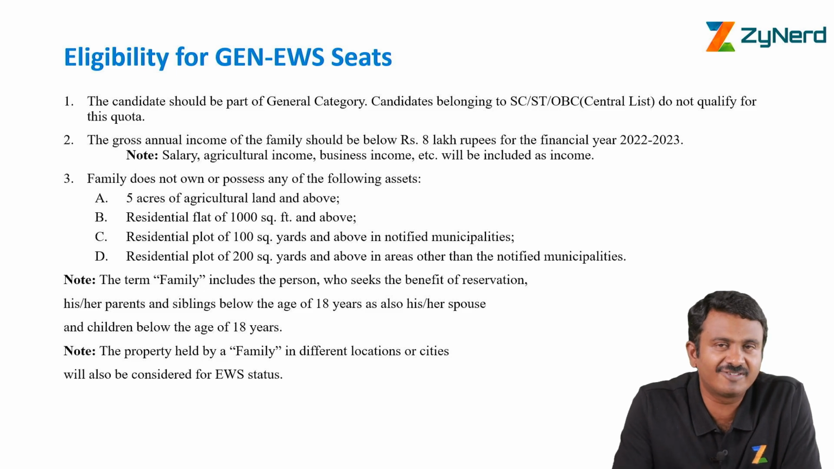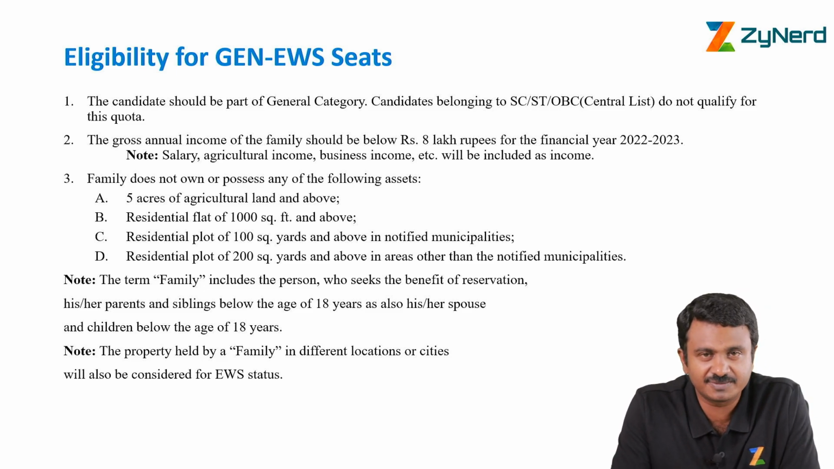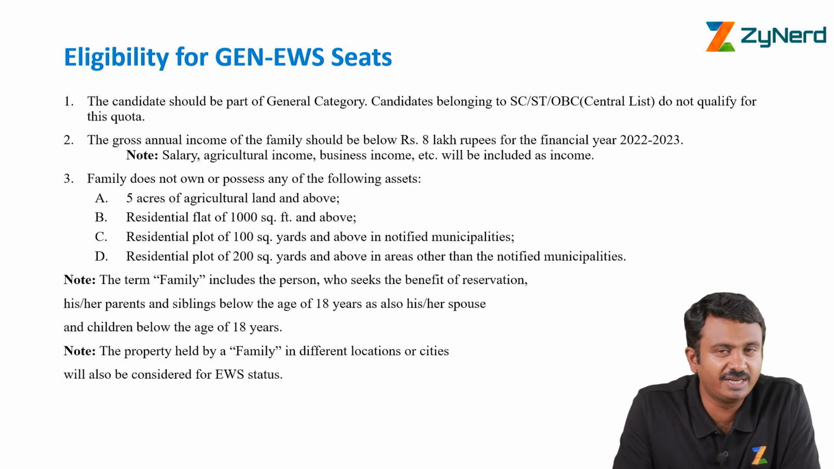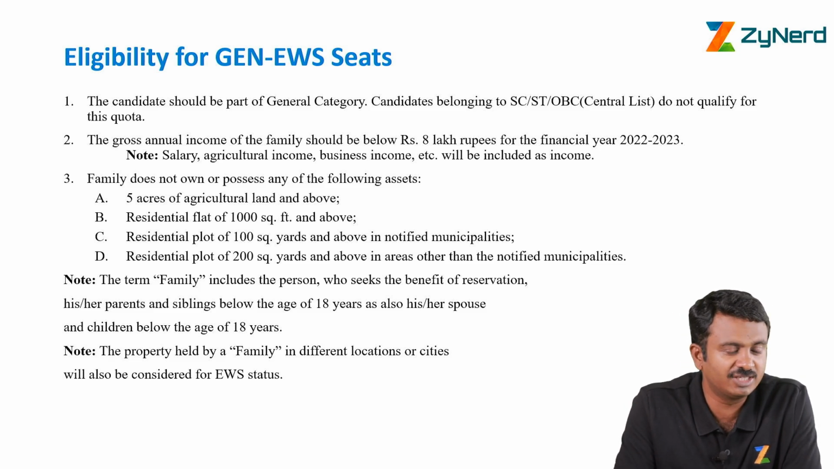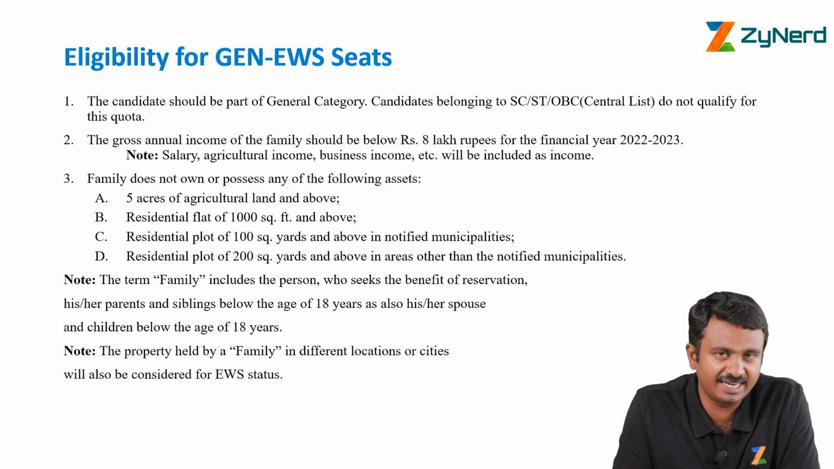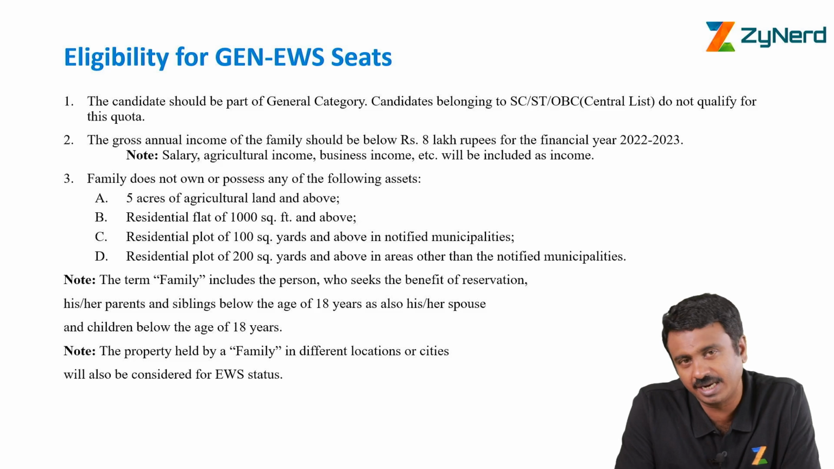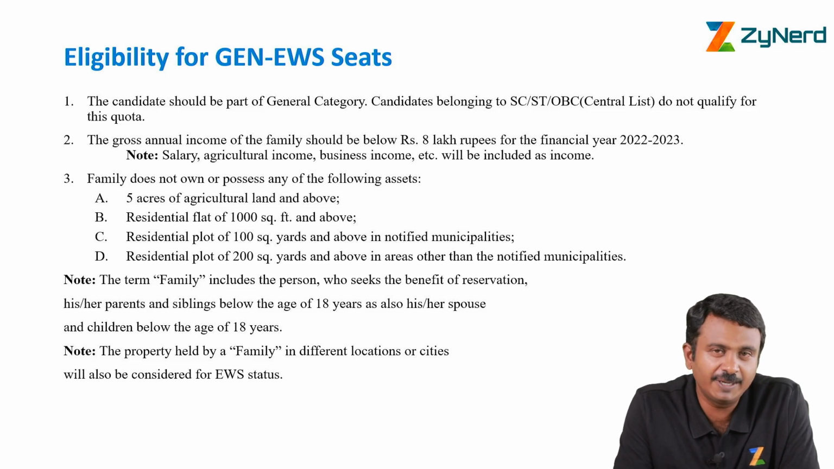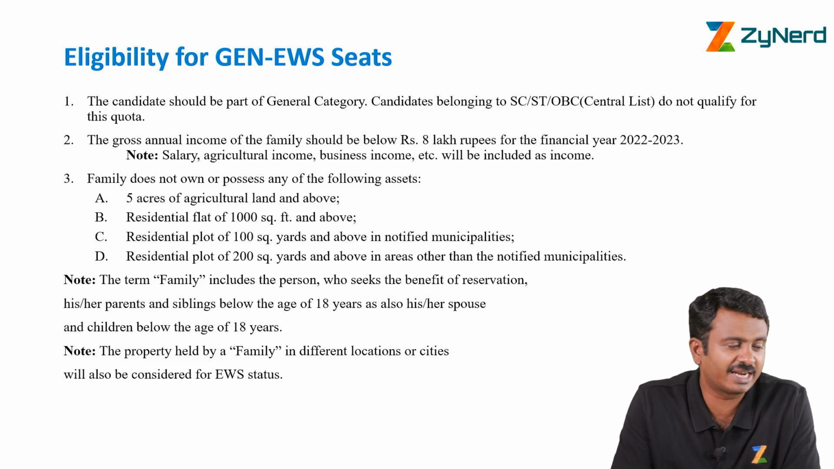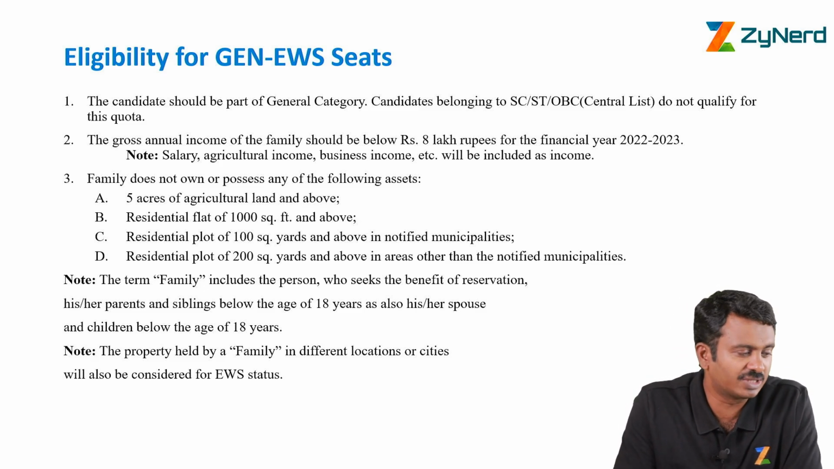But here there is a definition of family that needs to be clarified. As far as EWS is concerned, the family will include the candidate's parents and siblings of the candidate who are below the age of 18. Also, if the candidate is married, the spouse and children who are below the age of 18 are also included. So anybody in the family, including parents, the spouse and the children if they are below the age of 18, their income is included under the total income evaluation criteria or the asset evaluation criteria. So that is to be understood.